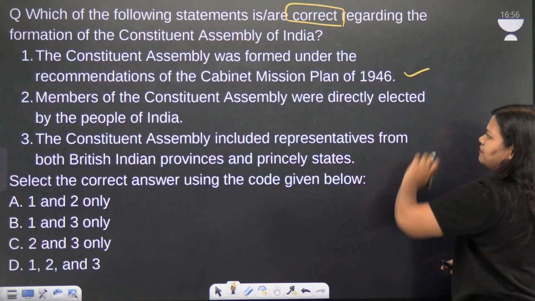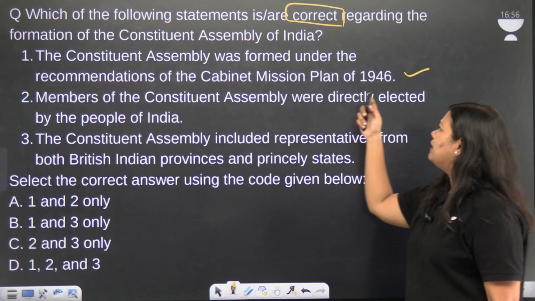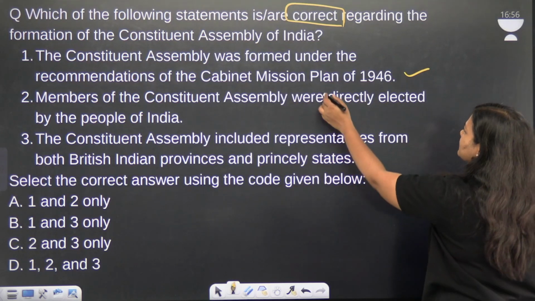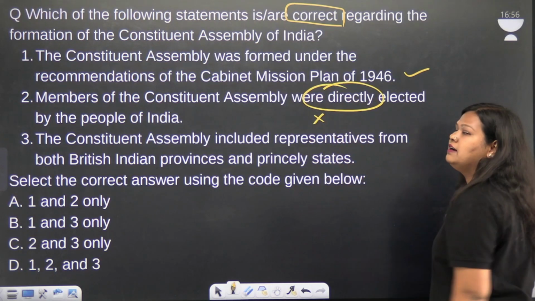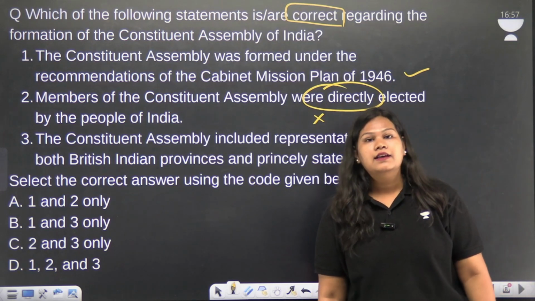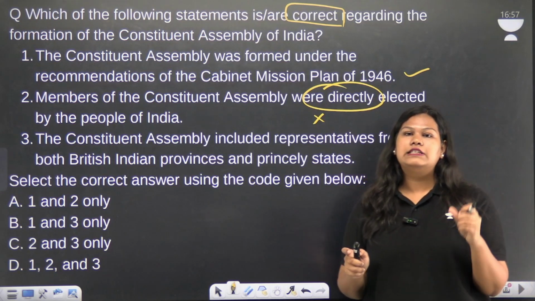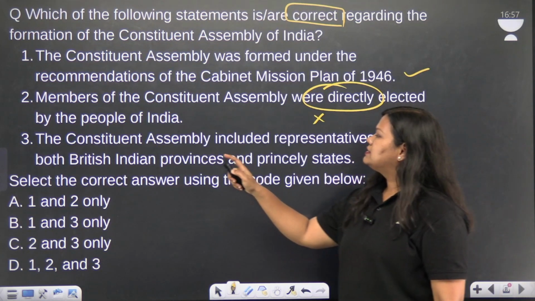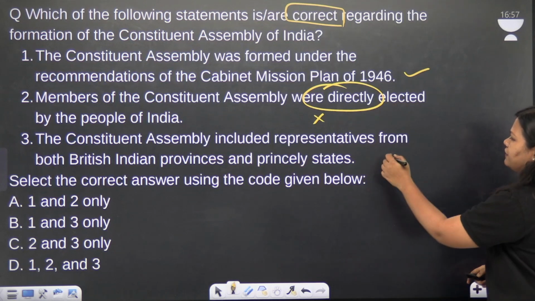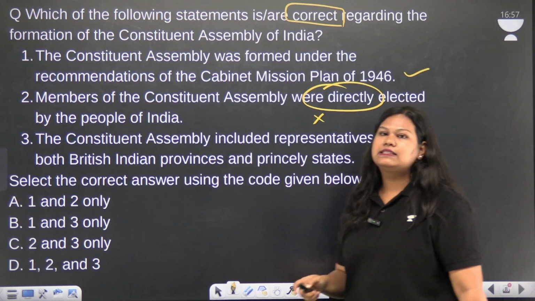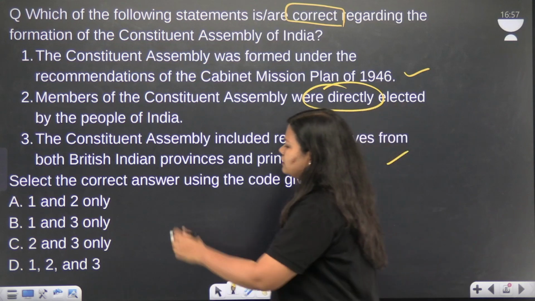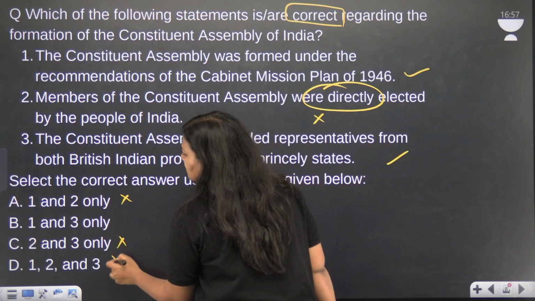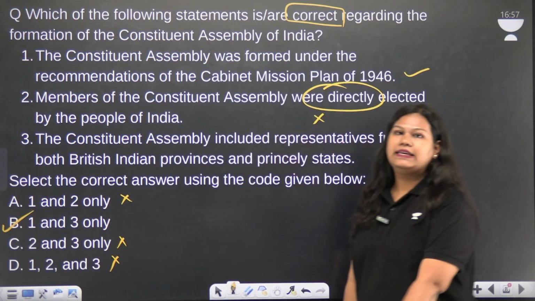The first statement is correct because it was formed under the Cabinet Mission Plan 1946. The second statement is incorrect because the Constituent Assembly was not directly elected. It was indirectly elected by the Provincial Legislative Assemblies. So that is why the second statement is incorrect. The third statement, that it included representatives from Indian provinces as well as princely states, is also correct. So out of these four options, we know that the second one is wrong, so we can eliminate those, and the correct answer is B.